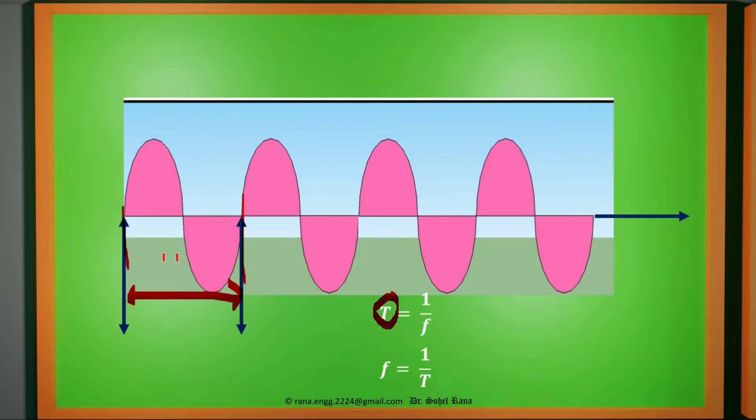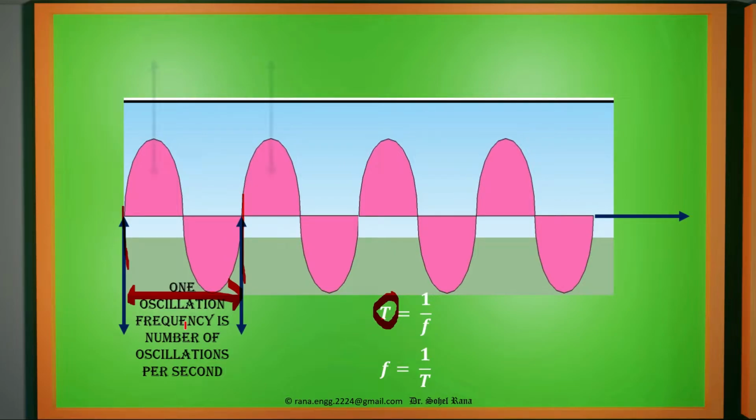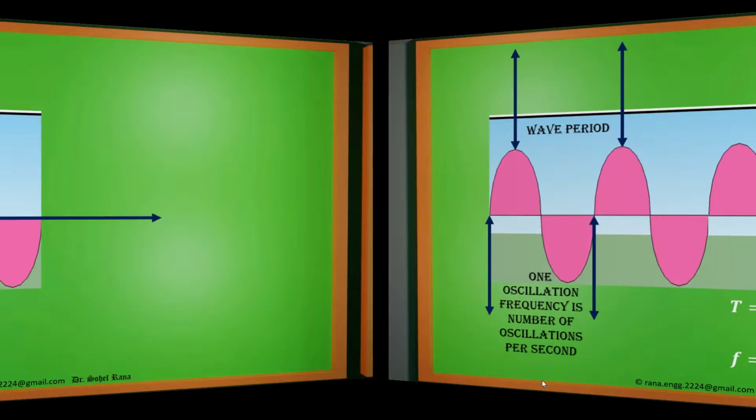So this distance will have, say, one oscillation, right? This one oscillation, frequency is the number of oscillations per second. How many oscillations are there? From this peak to this peak, this is called the wave period or time period. So this is 1 upon f. These are inversely proportional. If frequency goes up, then the time period goes down. Let us see how it happens with respect to time.